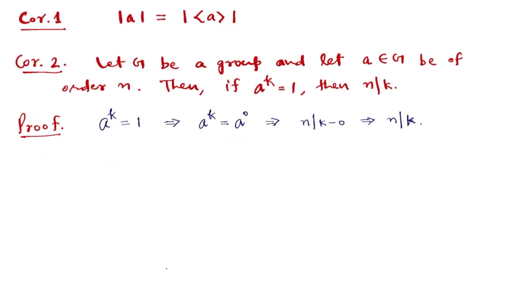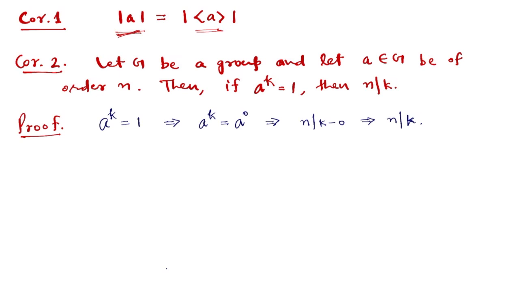These are the two corollaries to this theorem. First corollary says that the order of a cyclic group and the order of its generator both are the same. This corollary immediately follows from the theorem, because in the theorem we have proved that if a is of infinite order, then it has infinitely many distinct powers.